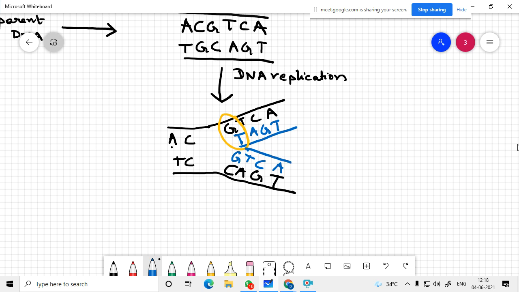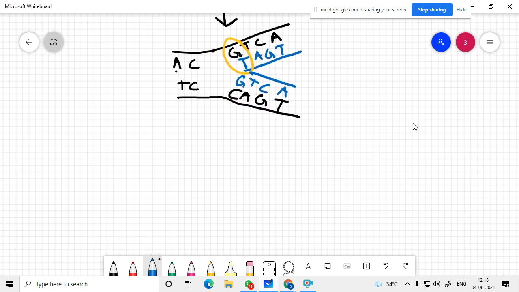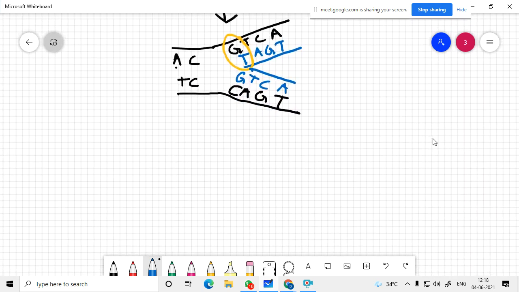You have drawn this. So this is the first round of DNA replication. Now what happens? Two strands, first generation.